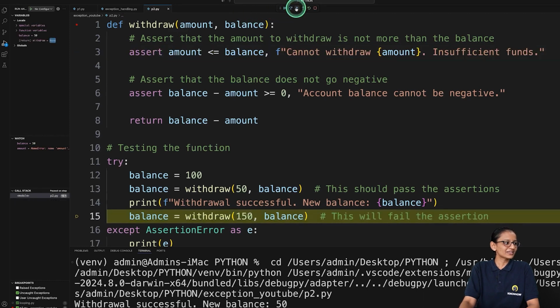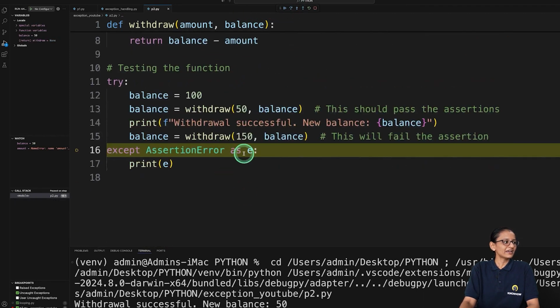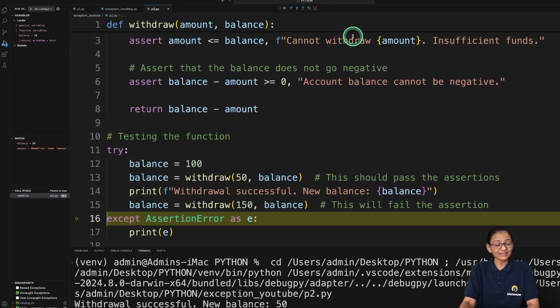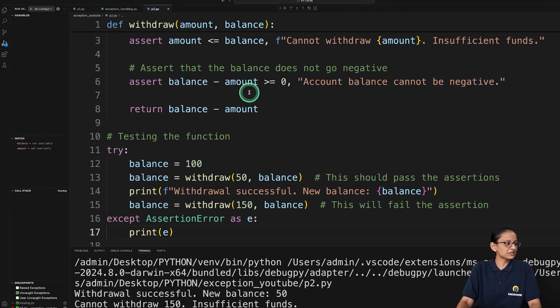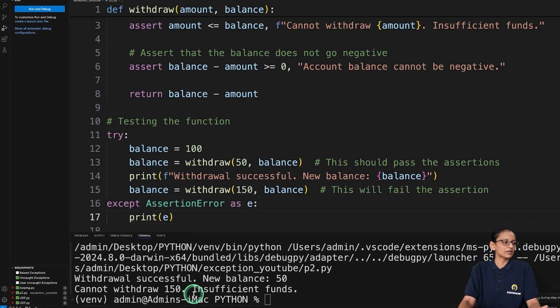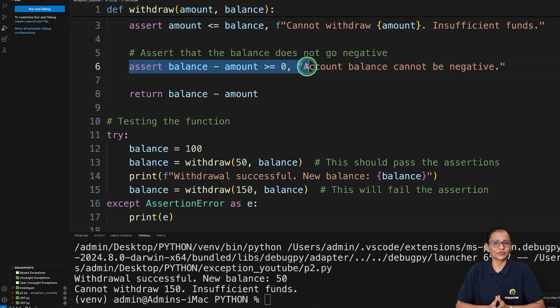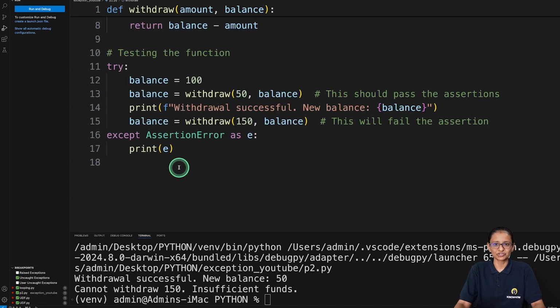Let me show you. Here it is generating an exception, and it is printing the message which I am passing if the condition is false. So it will print: cannot withdraw 150 amount, insufficient balance. And it will stop the execution. Here it will not go to the next line. Why? Because if an exception occurs in a program, it will stop its execution. If a finally block is written, then it will execute, and then it stops the execution. But here I did not write a finally block, so it will stop the execution of the program. So this way you can write an assert statement.